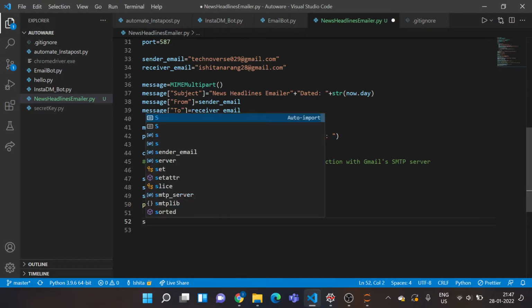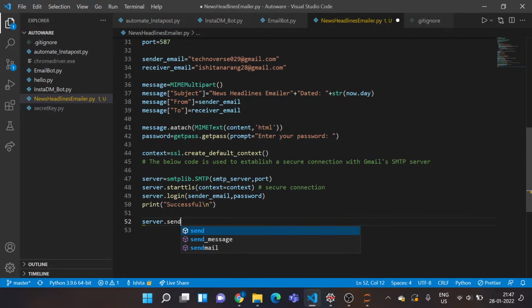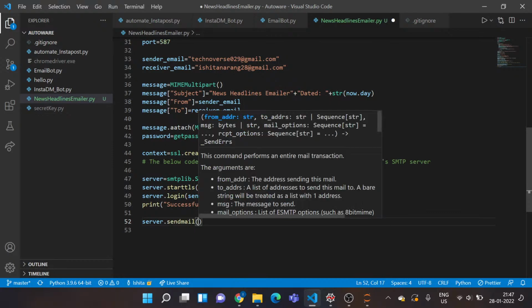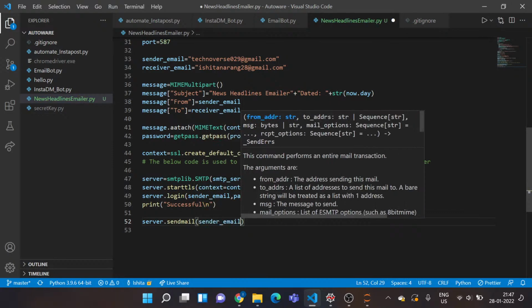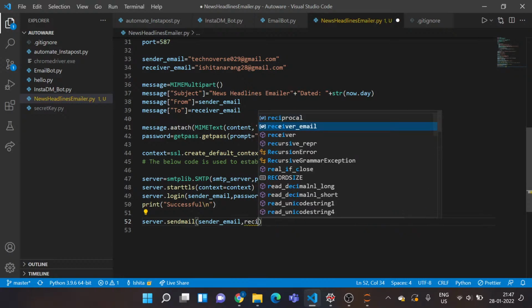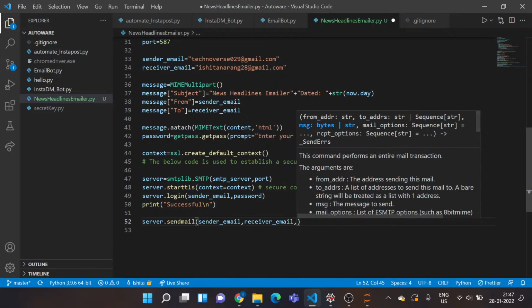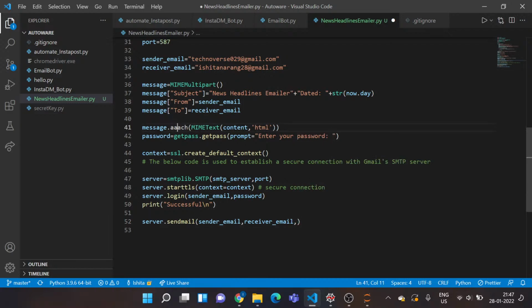Now the last step is to send my mail. So I'll say sendmail. Again, sender email, receiver email. And now my message is... actually okay, I've got my mistake here. It's attach. I might be getting errors later. So cool, I've got it corrected.